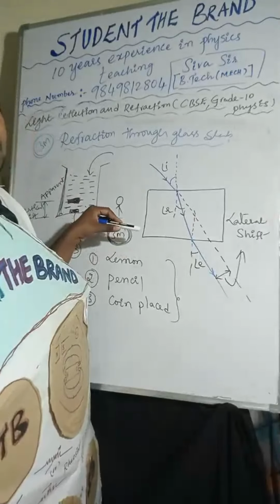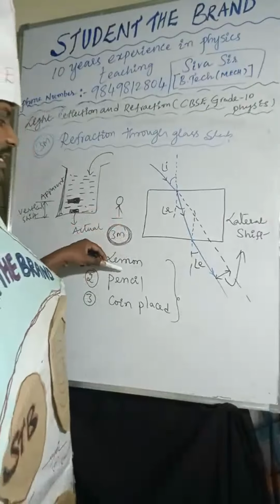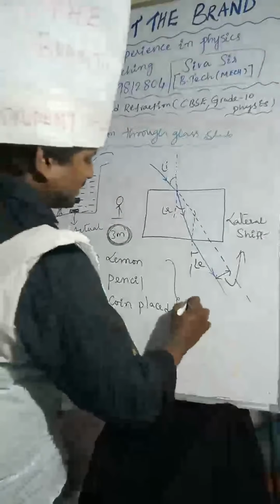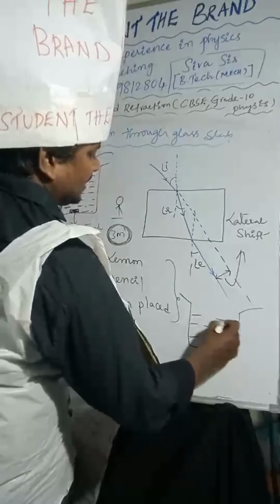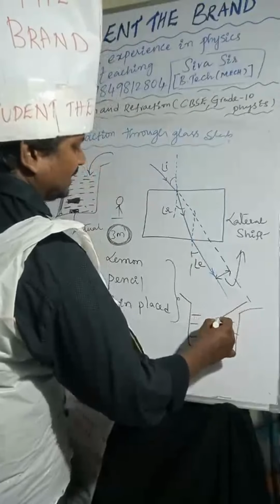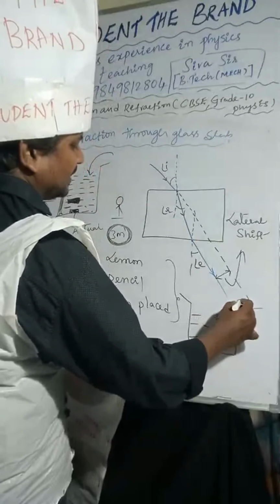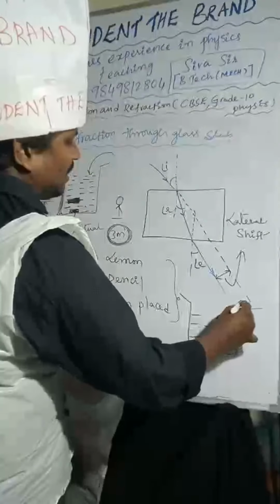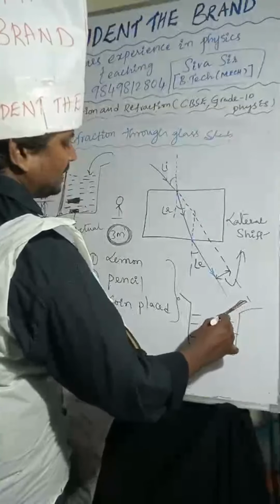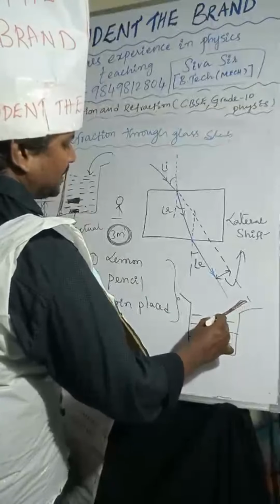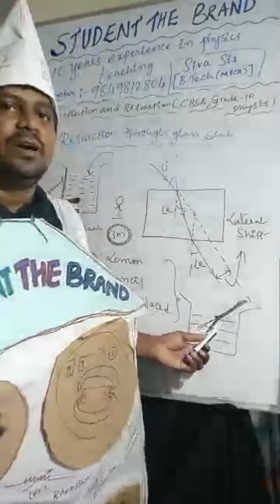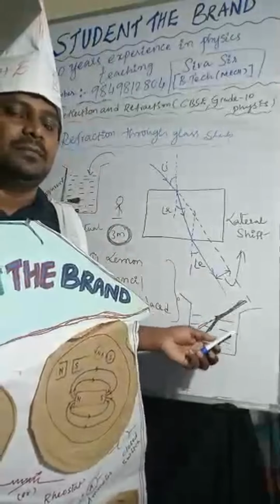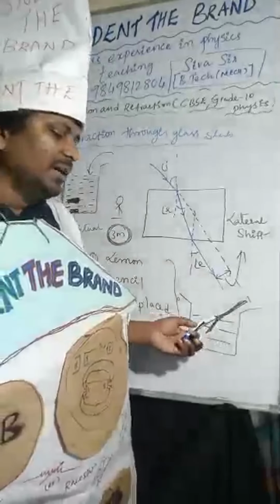A lemon placed in the water tumbler appears to be big. Now the pencil: I'm placing the pencil here, and the water is here. If you take the pencil like this, at this position of water and surface, the pencil appears to be bent. The pencil position appears here. Generally, the pencil is straight like this only, but because of refraction, at this point it appears to be bent.